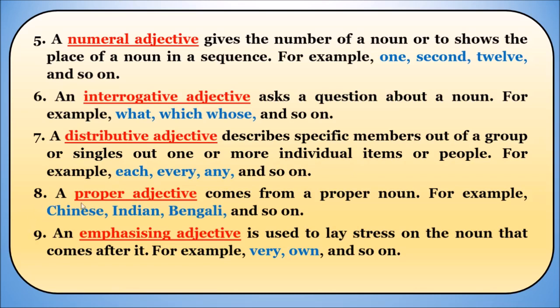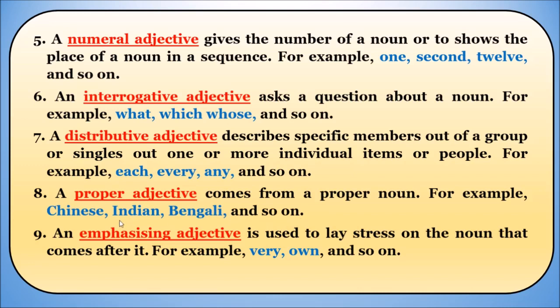And now the next one is proper adjective. Children, proper adjective means, I think you know all about proper nouns. A proper noun means what? A noun which starts with a capital letter, a specific name for a noun. If we give a name for a noun, that will become a proper noun. A proper adjective means it comes from a proper noun. For example, Chinese, Indian, Bengali and so on.